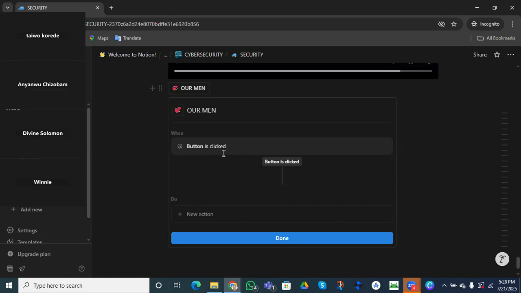Like, for example, you slap someone. What will be the action? Both of you might fight, right? Is that okay? It's raining. What will be the action? Maybe your clothes are going to be wet, right? These are all triggers. Something is going to trigger something to happen. So you can actually understand what automation is.